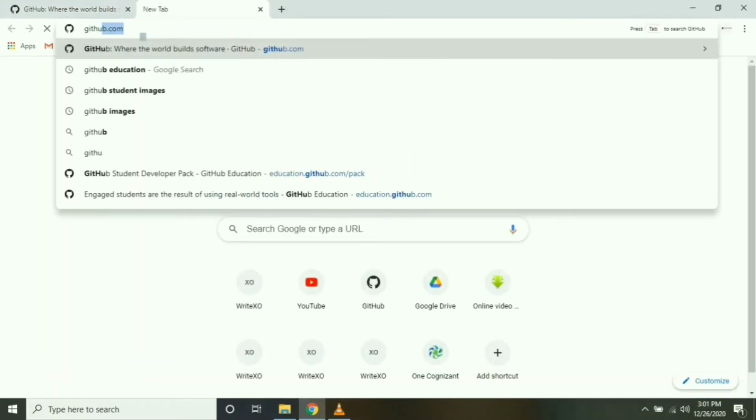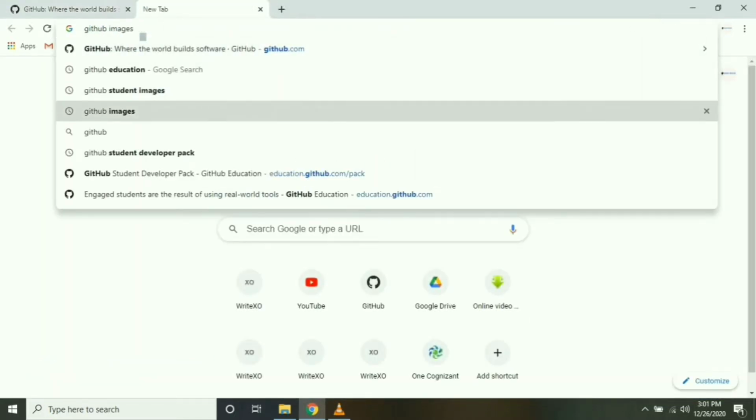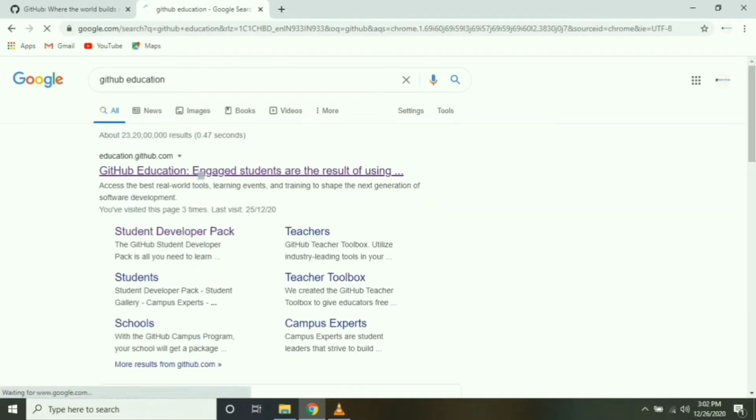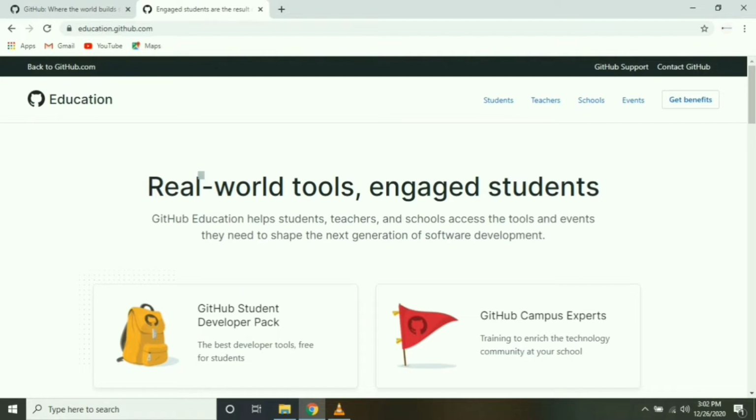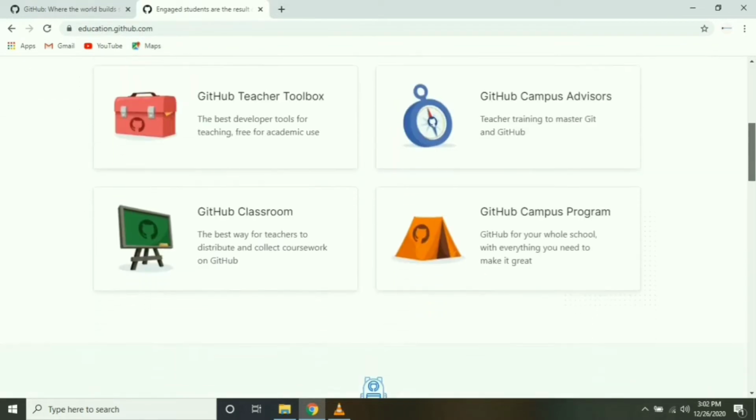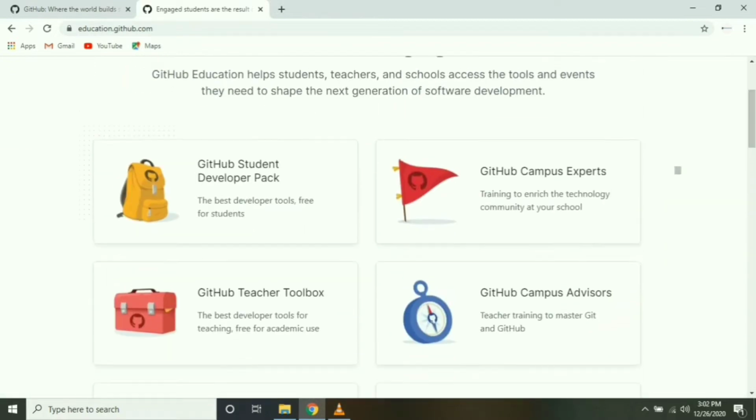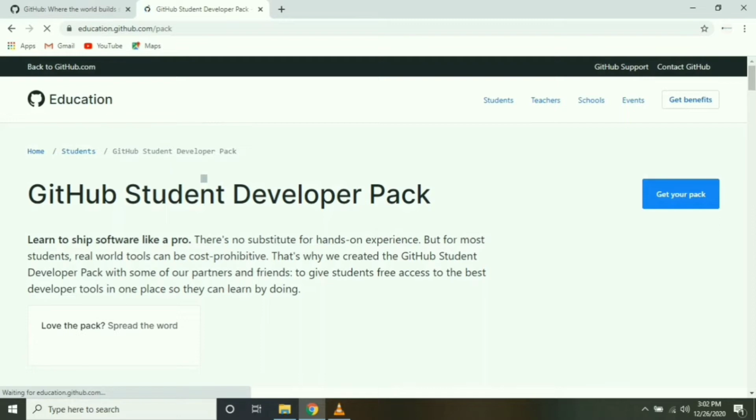Hit the GitHub education website. Click the first one. If we browse inside this site, we will see many options. In that, we are going to see about GitHub Student Developer Pack. GitHub Student Developer Pack is one of the best resources that will get students started as developers.